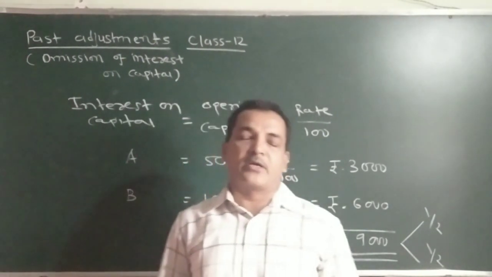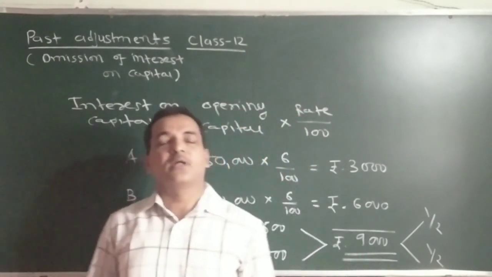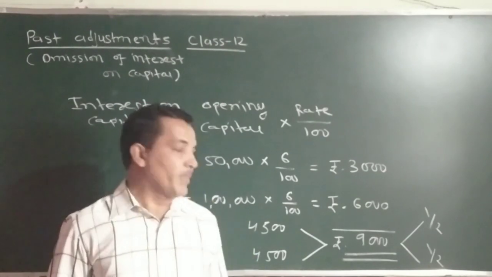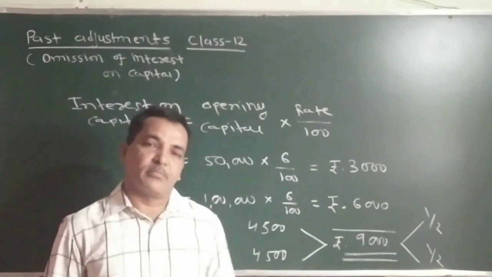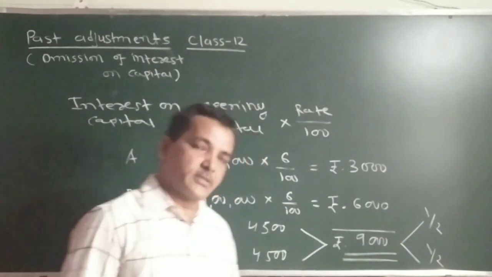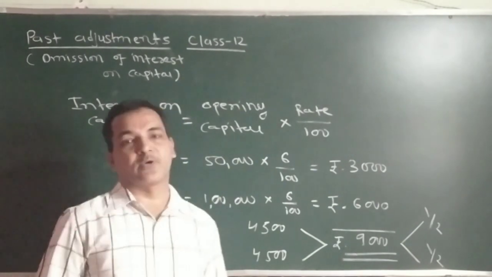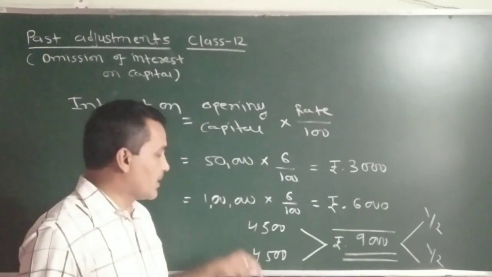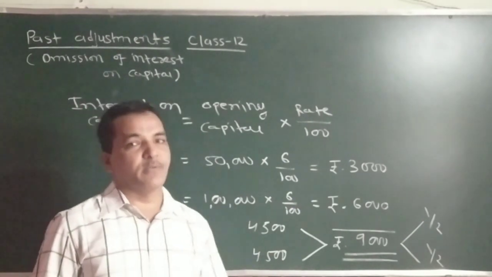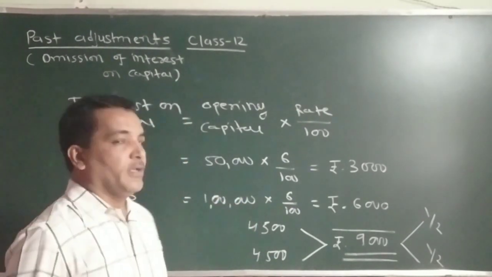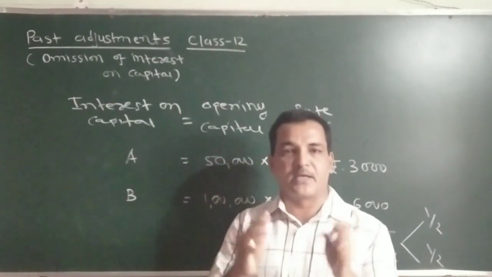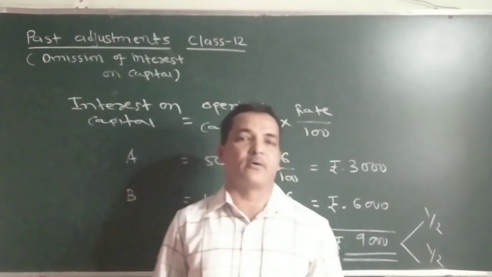Interest on capital is not recorded in appropriation account. That means because of this reason, profit is exceeded by 9,000 rupees. Partners must have received 9,000 rupees profit more. If we distribute it in equal ratio, then both the partners must have received rupees 4,500 more. So this amount which they have received extra, that we have to cancel and we have to give the effect of their interest on capital. So now let us prepare one working note, one past adjustment table to solve this question.